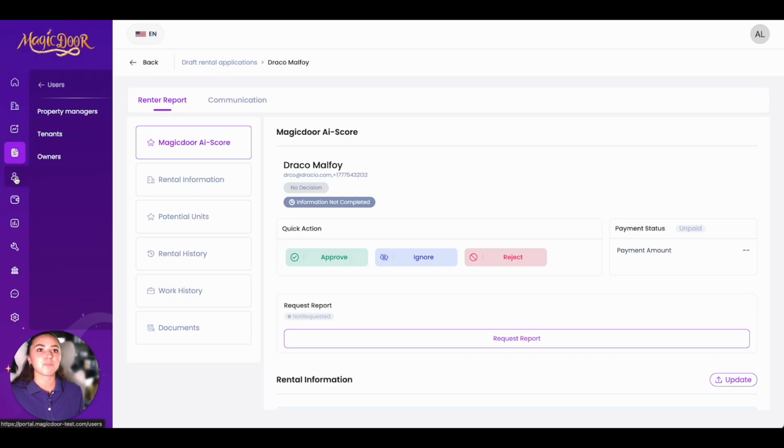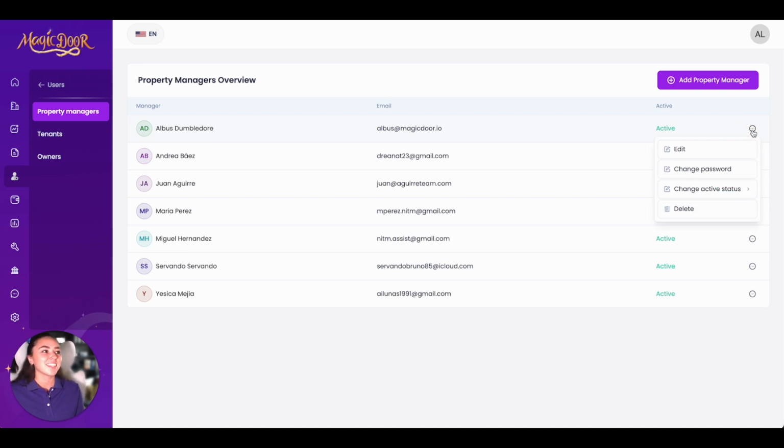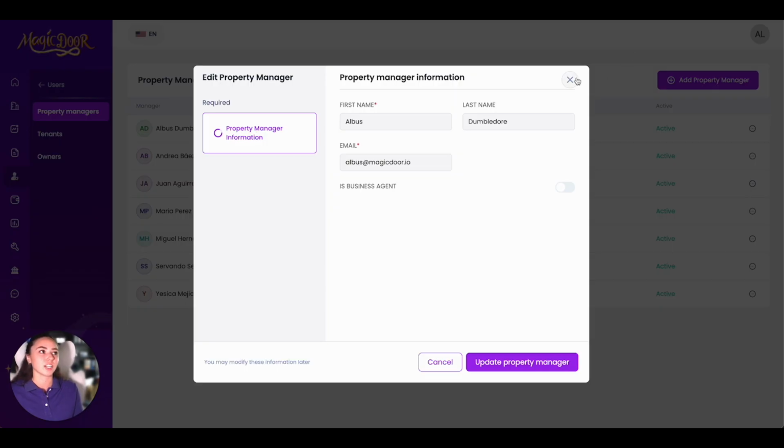We're now going to move into users. So first you have property managers, which is you. And here, you can add your property managers. You can see that they're active. We also sometimes, as you see throughout the platform, have a little 3-dot button. This is just another easy way to edit or change anything. And you can obviously always just click on the person.